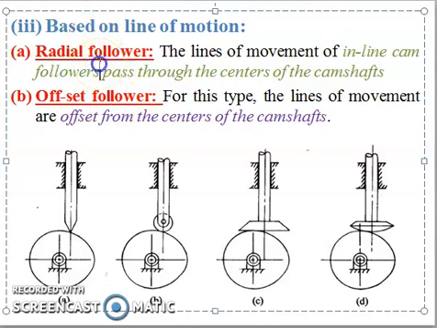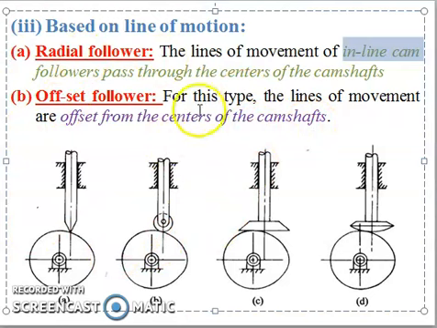So that is the classification based on line of motion. Radial follower: the line of movement of an inline cam follower passes through the center of the crankshaft. Offset follower: for this type, the line of movement is offset from the center of the crankshaft. Okay, that is simple.